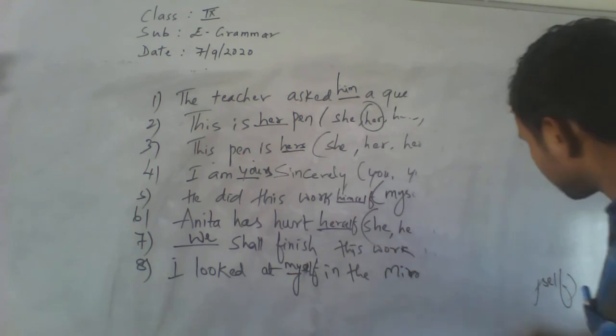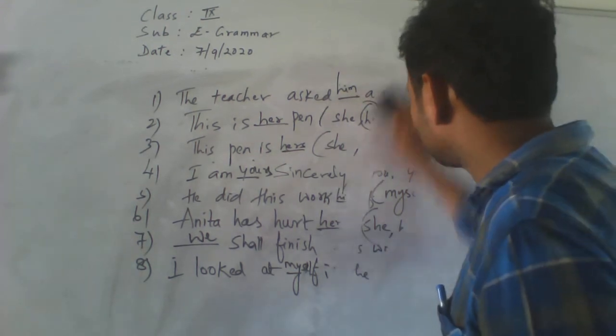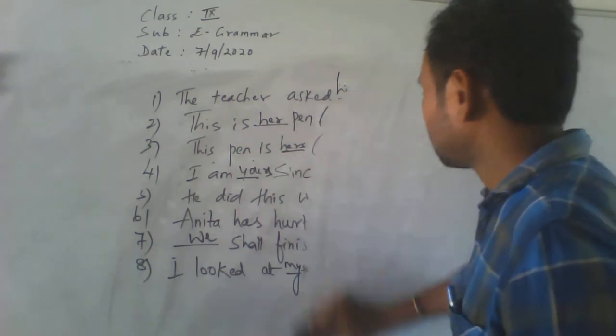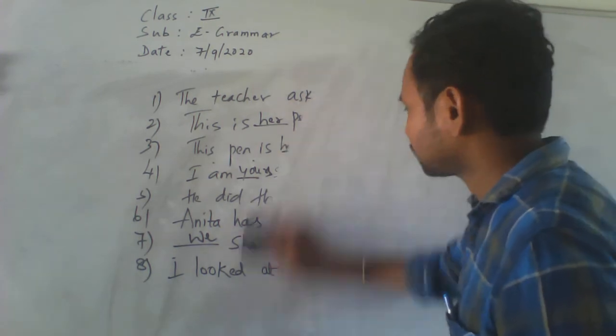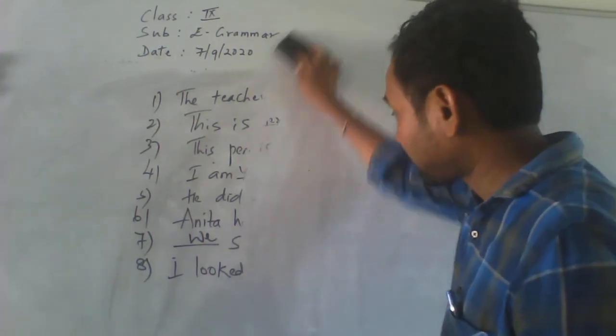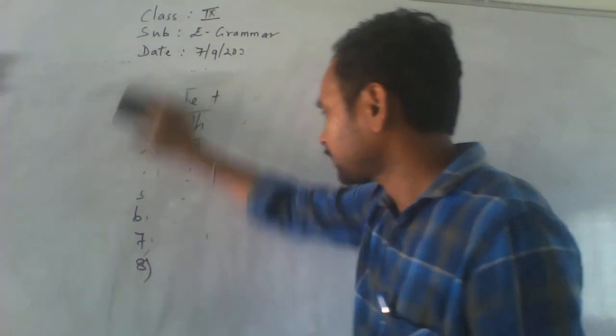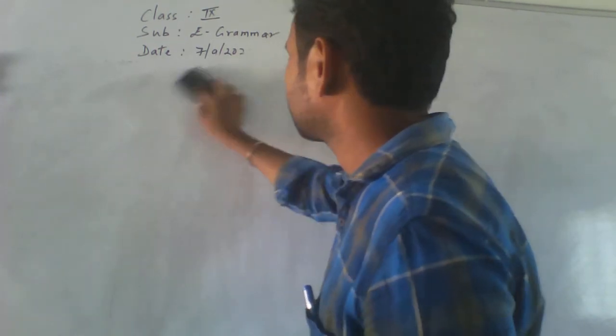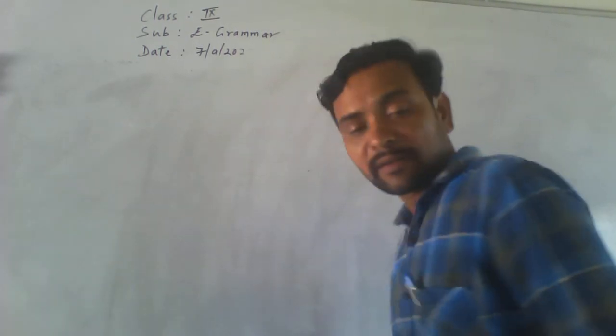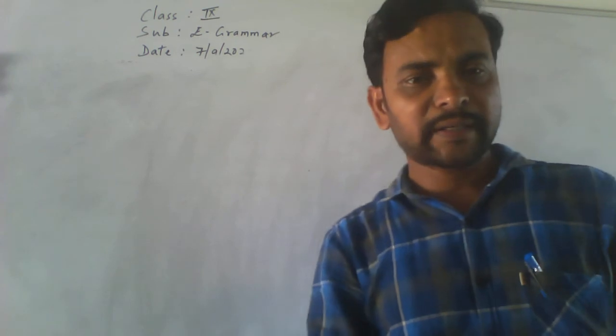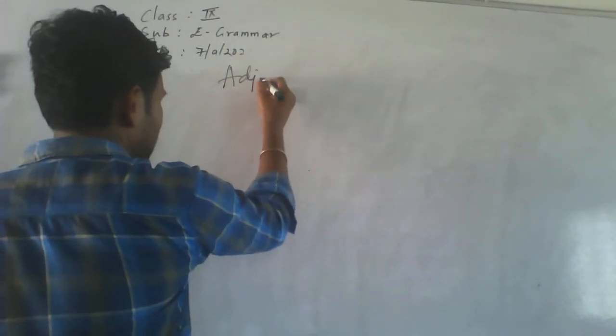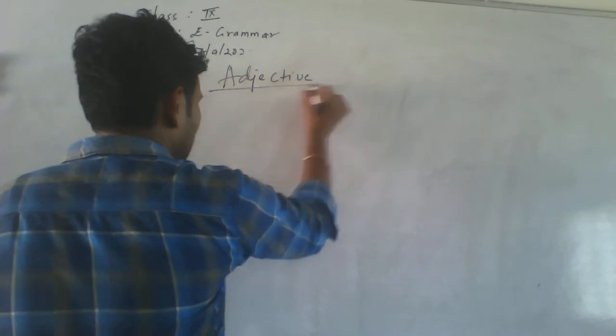Just try to practice at home. Without trying, you can't learn. You have to practice first. Then, after pronoun comes adjective. What is the next part of speech? Adjective.